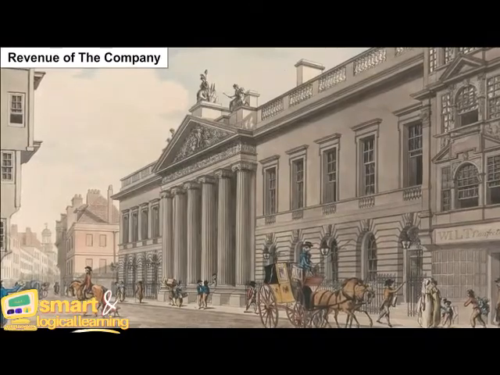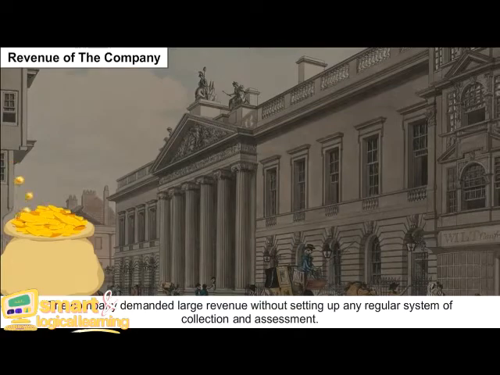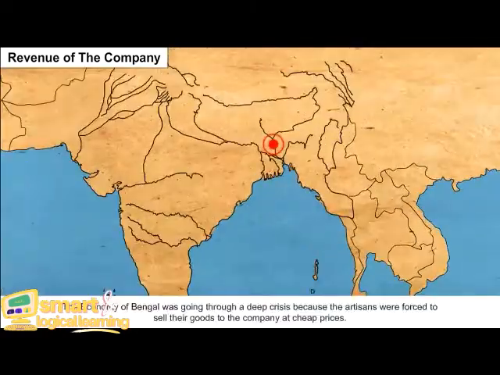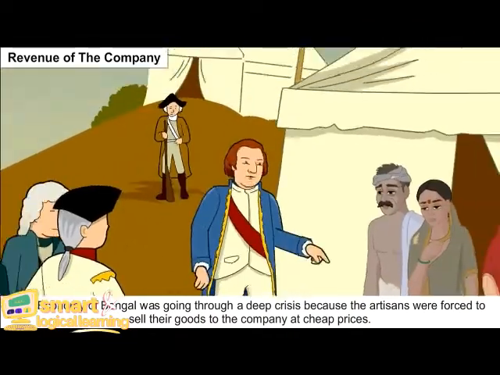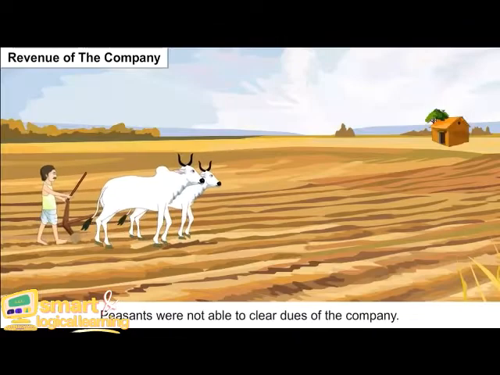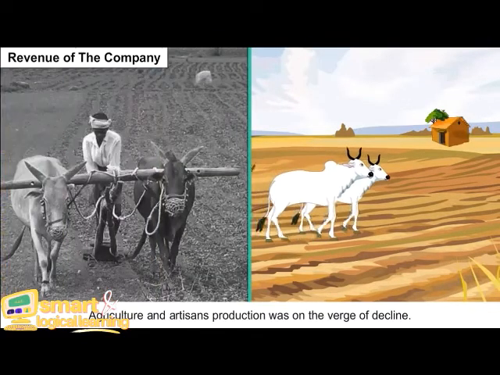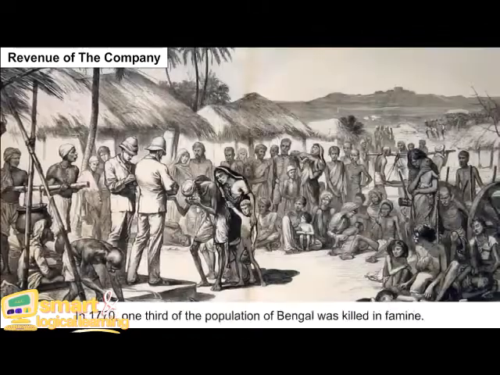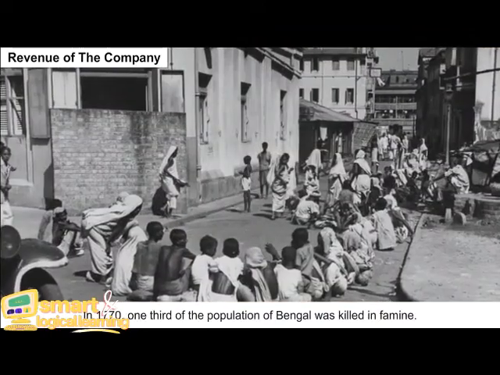Revenue of the Company. The Company demanded large revenue without setting up any regular system of collection and assessment. The economy of Bengal was going through a deep crisis because the artisans were forced to sell their goods to the Company at cheap prices. Peasants were not able to clear the dues of the Company. Agriculture and artisans' production was on the verge of decline. In 1770, one third of the population of Bengal was killed in famine.